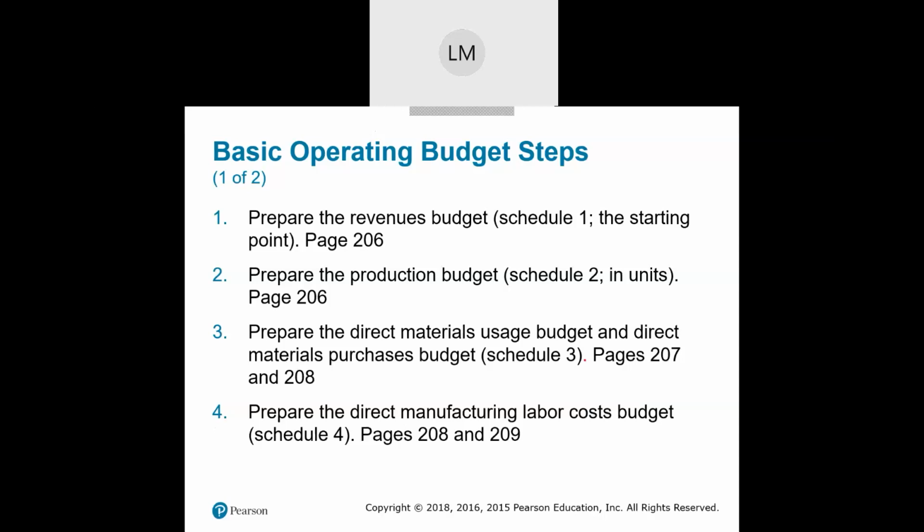Then, based on the production budget, I can now figure out how much direct materials I'm going to use, and then the purchases required for those direct materials. Then, after I've computed my direct materials usage budget and how much it's going to cost me, I'm going to prepare a direct manufacturing labor cost budget.